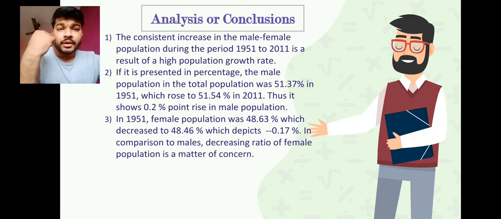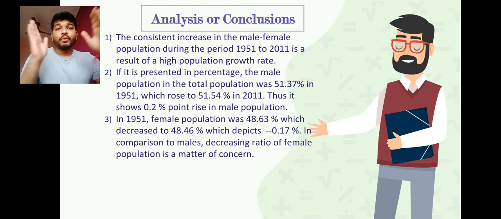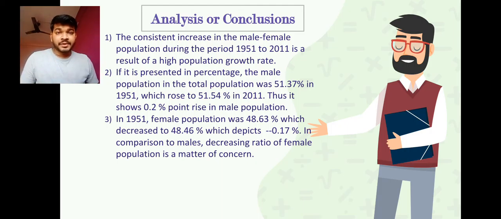When it comes to the year 2011, it is 48.46. So it has decreased by 0.17%, which has been told here. So ultimately we conclude three points. Firstly, we have seen that the population of both male and female in numbers is increasing. Secondly, when we convert it into percentage, we find that the male percentage has increased by 0.2% on average and female has reduced by 0.17% on average from 1951 to 2011.